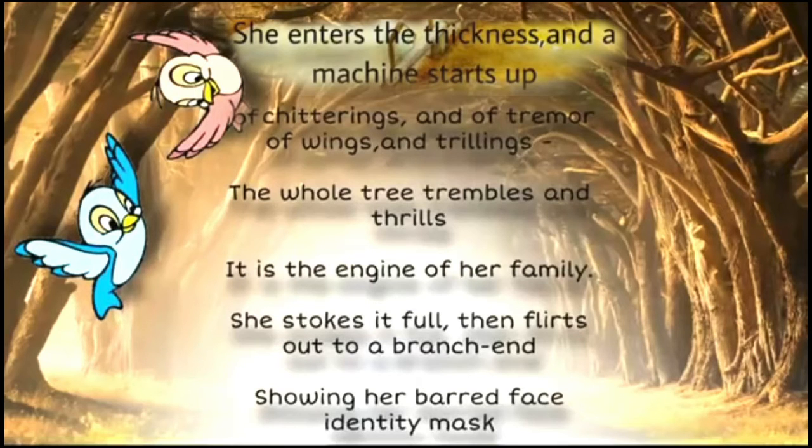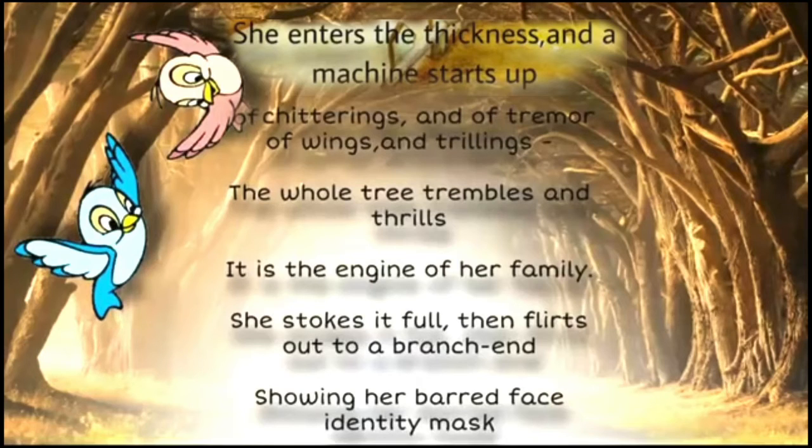Here in these lines, the poet wants to tell that as soon as she arrives, her younger ones start chirping like a machine, vibrating and flapping their wings. The deathlike tree becomes alive and it trembles and shakes.